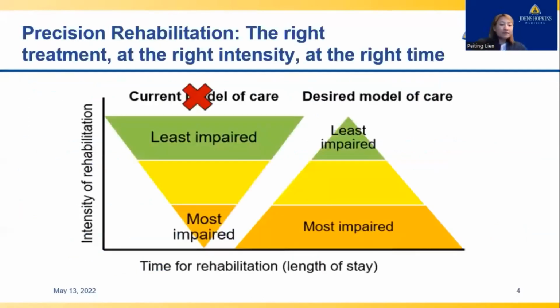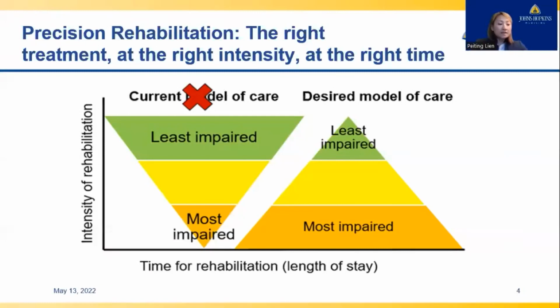To start, the graph on this slide is to depict the contrast between the current model of care versus the desired model of care. Historically, the focus of the rehabilitation process has been on the triage of patients and how to move them through the continuum of care as quickly as possible instead of recovery. This is often dictated by the length of stay within each setting, as well as insurance limitations.